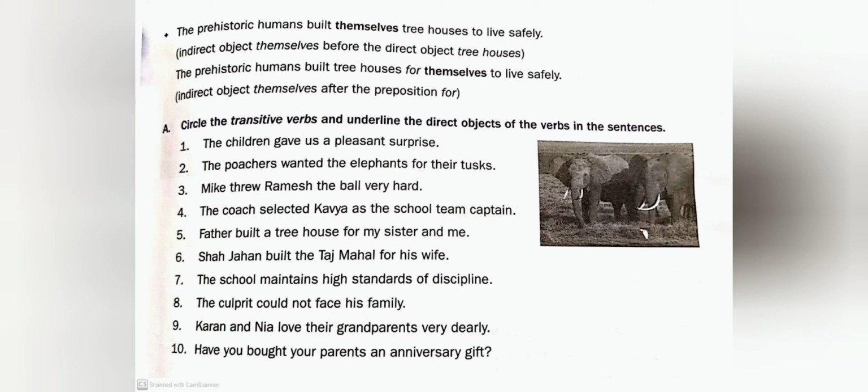or for. For example, Granny told my cousins stories of her childhood. Now here in this sentence, the indirect object my cousins is before the direct object stories of her childhood. Granny told stories of her childhood to my cousins. Indirect object my cousins is after the preposition to.